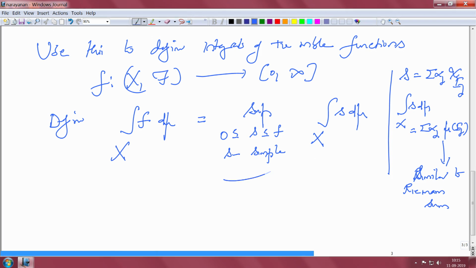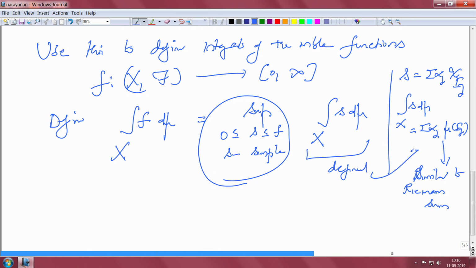And then you are taking the supremum over all such simple functions less than or equal to f. Remember, this is already defined using this one, and then you take the supremum over all simple functions less than or equal to f. So, this defines the integral for positive measurable functions.